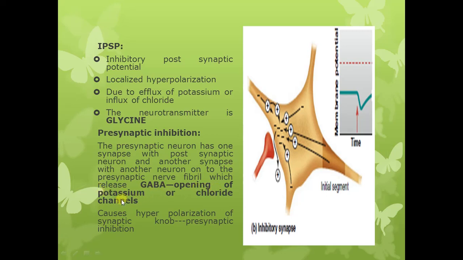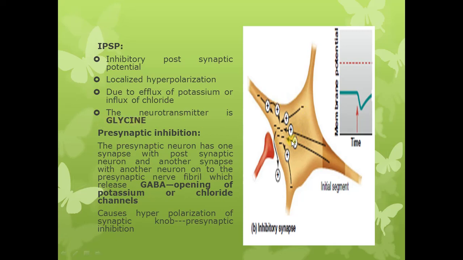And we have just discussed that opening of the potassium channels or the chloride channels is associated with the production of hyperpolarization. But in case of presynaptic inhibition, this hyperpolarization is produced in the presynaptic nerve terminal, and this type of inhibition is known as presynaptic inhibition. Remember that in presynaptic inhibition, GABA is involved, and in case of postsynaptic inhibition, the neurotransmitter involved is glycine.